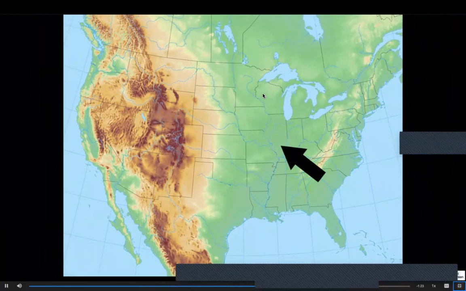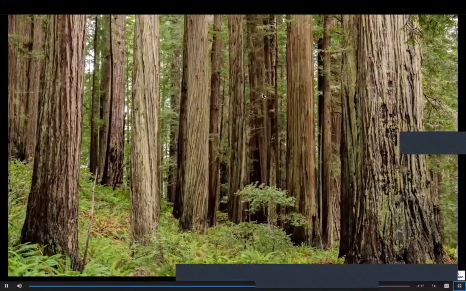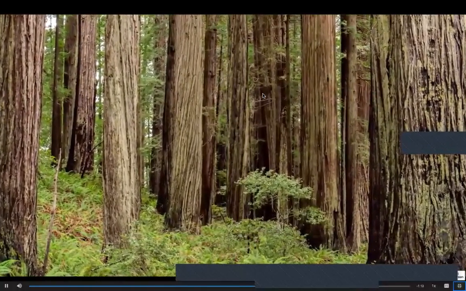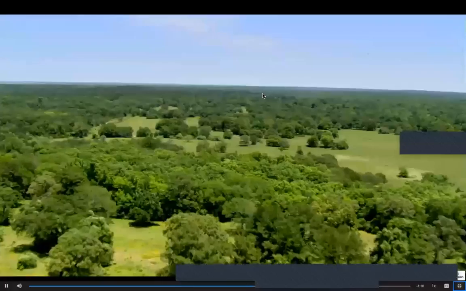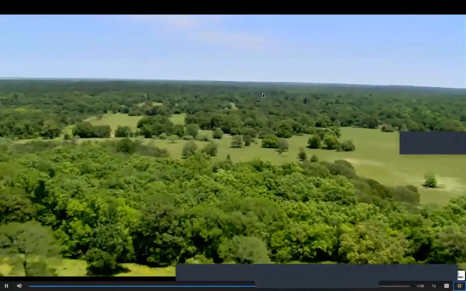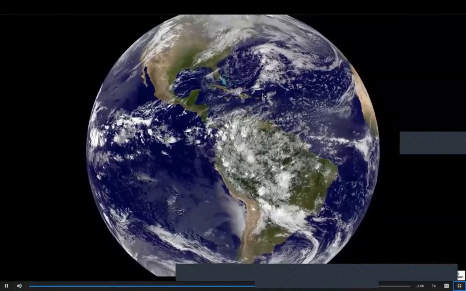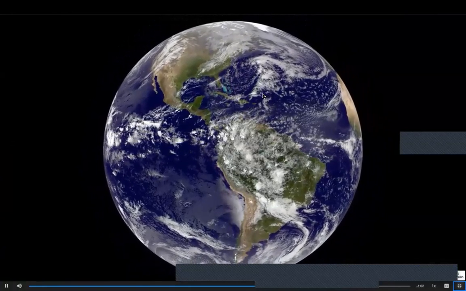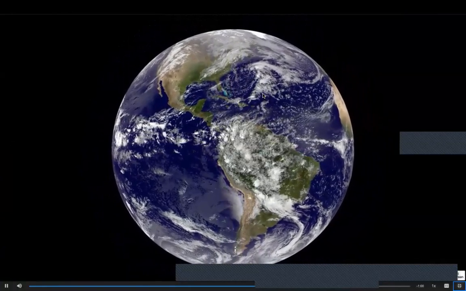Green shows where the land is flatter. And blue shows where water is. We can see patterns all around us. Those patterns look different if we're standing on Earth, flying over Earth, or seeing an image of Earth from a satellite. Moving farther away from the ground changes the patterns we see.